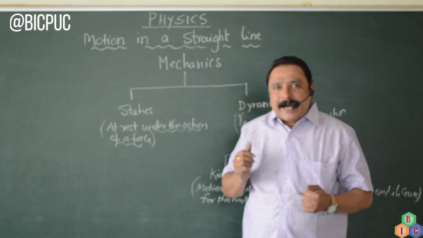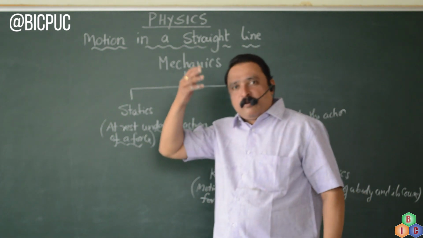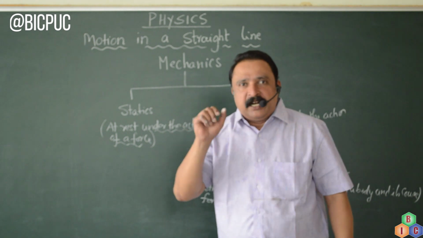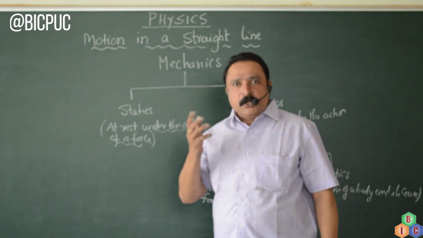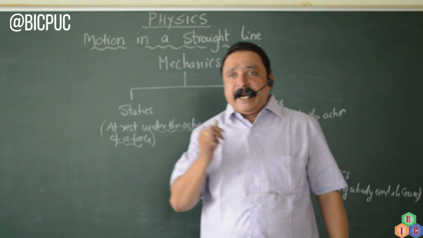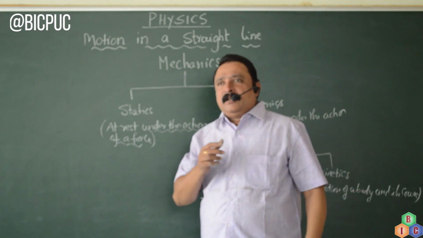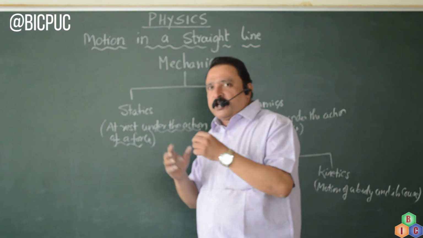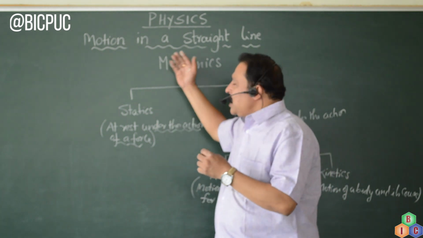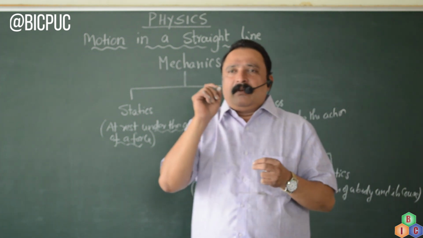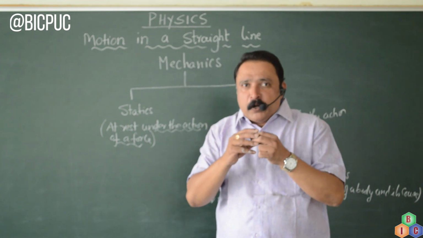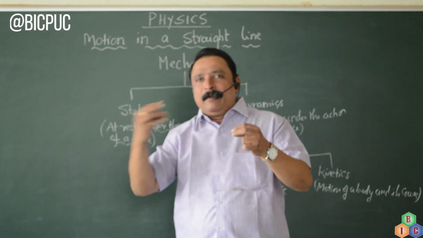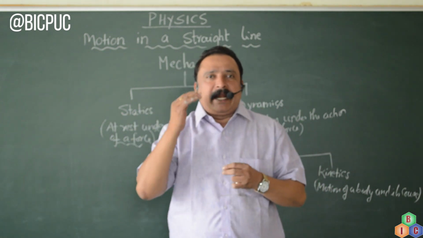Mechanics is a very old concept. We can go back some 25 centuries. The pioneers who worked in this field were Galileo, Newton, Archimedes. When we apply the laws of Newton to the motion of a body, this is called Newtonian mechanics. But one thing is to be understood: Newtonian mechanics is applicable only for bodies which move slowly. For fast moving bodies, we cannot apply Newtonian mechanics.